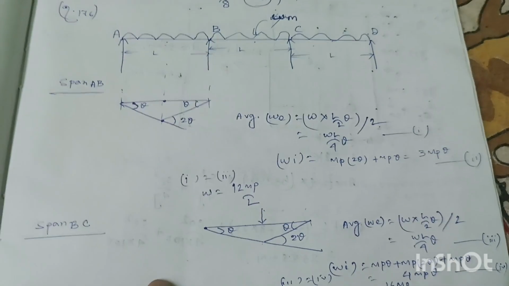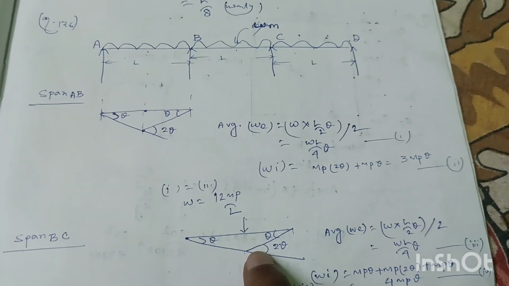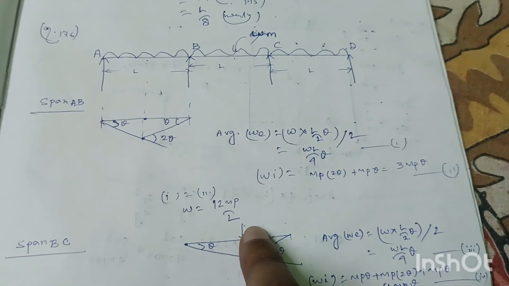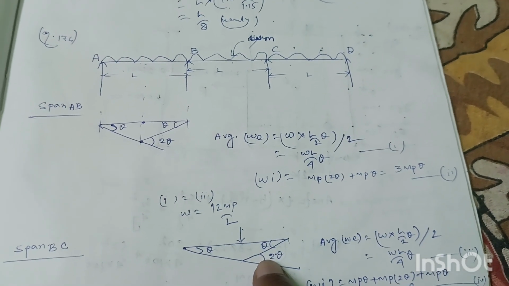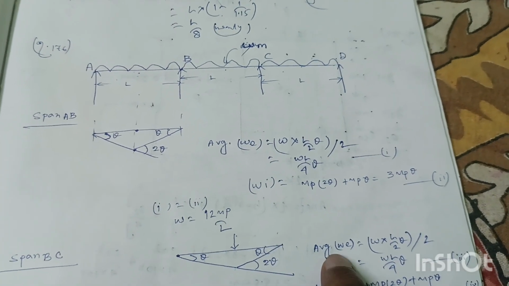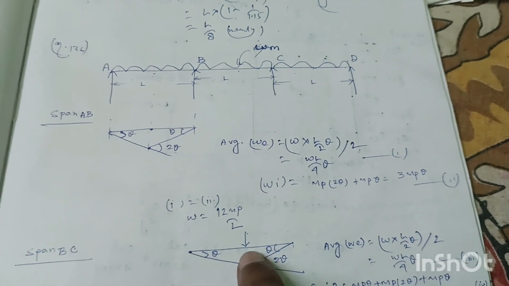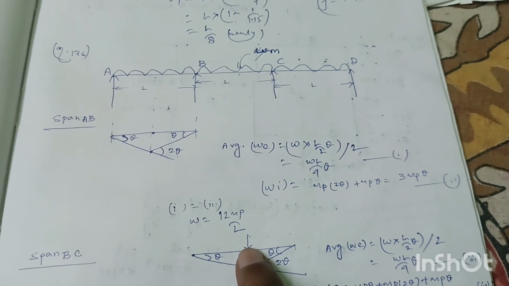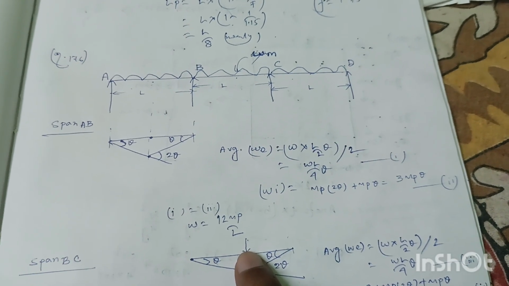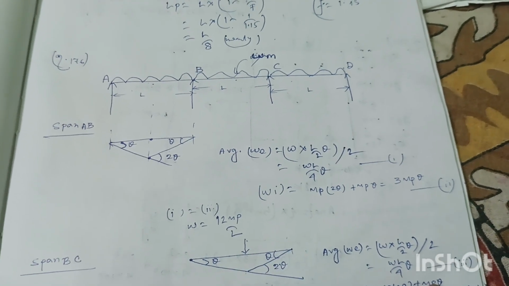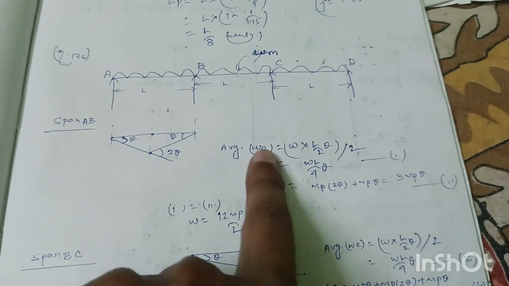Now for span BC, the collapse diagram is like here. This is theta, this is also theta, and this angle will be 2 theta by the principle of geometry. So average external work done will be equal to load into deflection, W into L by 2 into theta divided by 2, because it will be average and it is a uniformly distributed load. So this is equation number 3, WL by 4 into theta.